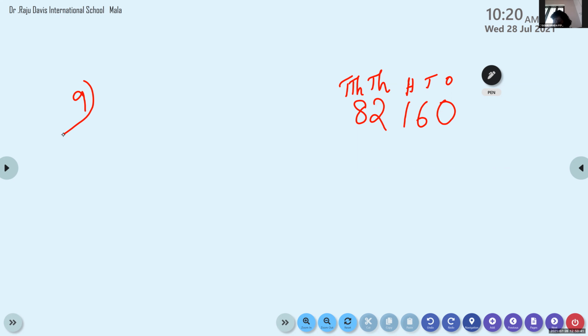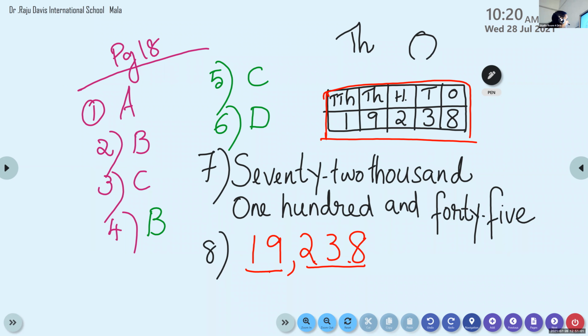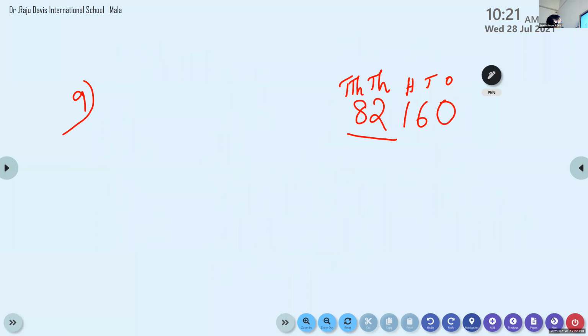82 is in which period? Who is reading the number? Gauri Nanda. Ma'am, question 8 answer. Question 8 answer: 19,238. Okay, tell me the answer to question number 9. Who was saying that answer? Gauri? 82,000. Very good.